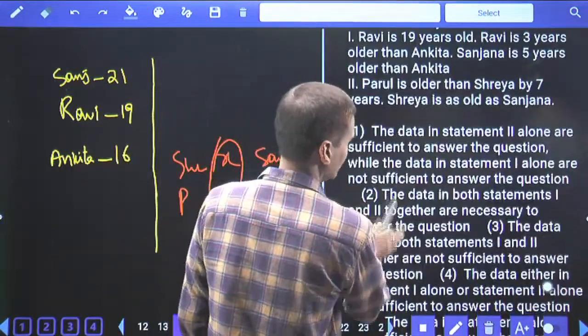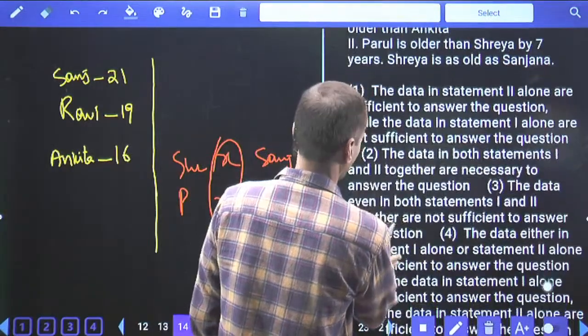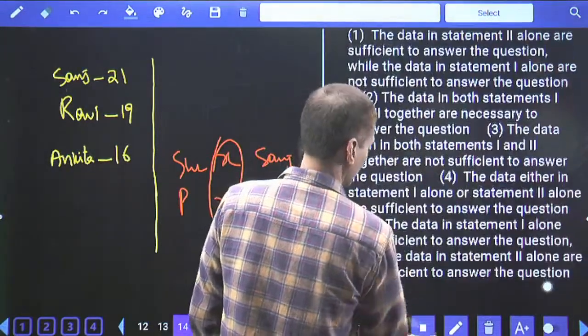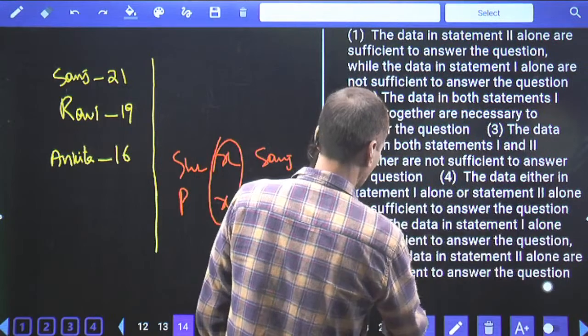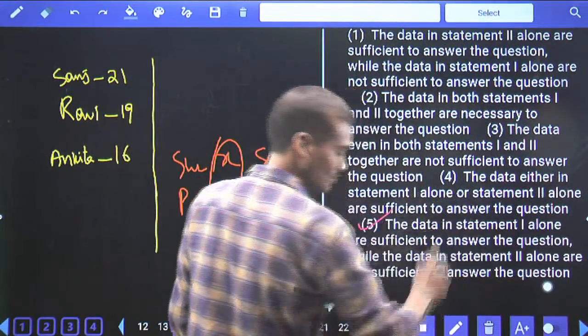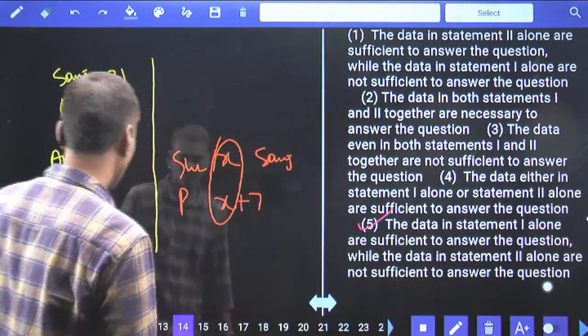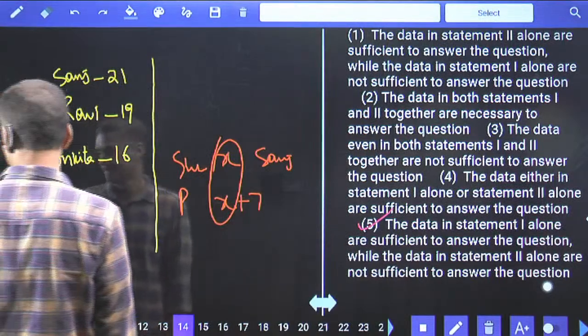As only 1 alone is sufficient, tell me what is the choice we have. The data in choice 5 is the answer. Statement 1 alone is sufficient, but not 2 alone. Then what is your answer? Choice 5 is the answer, question number 14. Done with this?